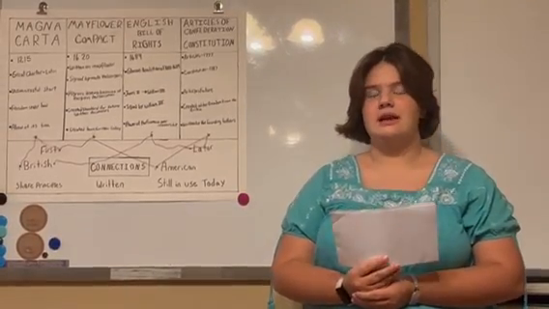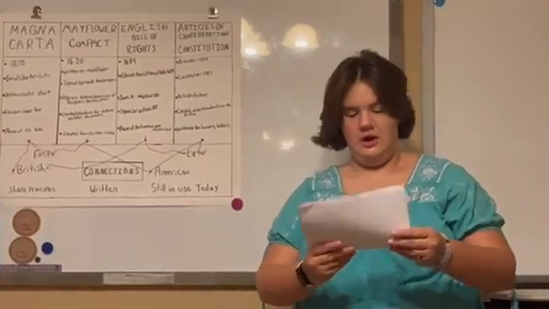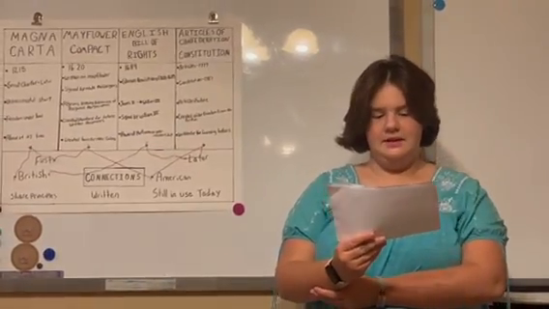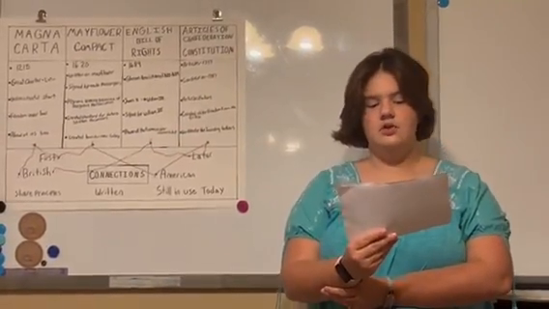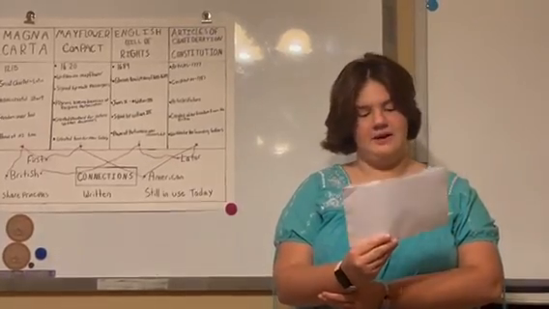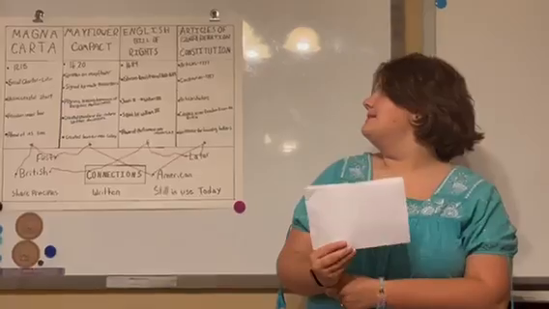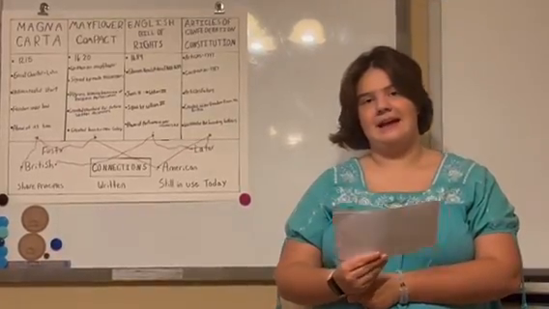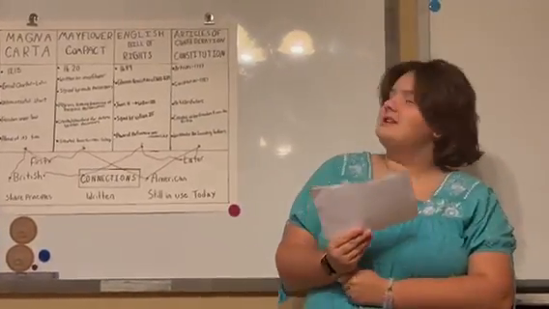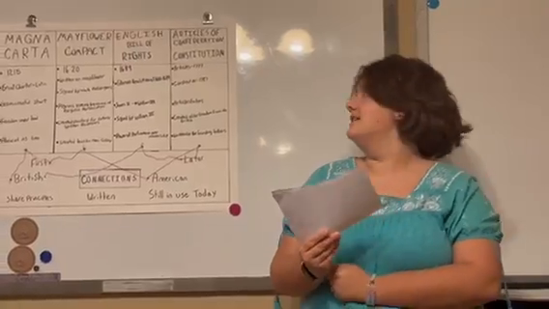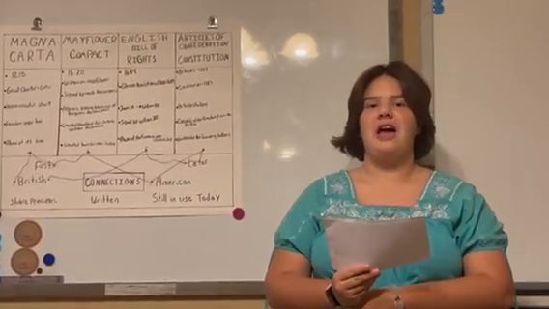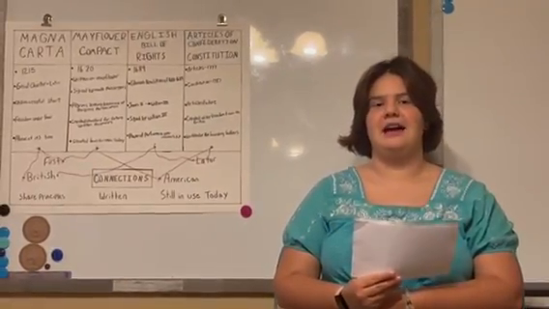Another example is the Mayflower Compact, which, according to the Mayflower Society, says today local governments similar to the one created by the Mayflower Compact can be found throughout America. The documents, the Magna Carta, Mayflower Compact, English Bill of Rights, Articles of Confederation, and the Constitution, had a great impact and shaped America as we know it today.